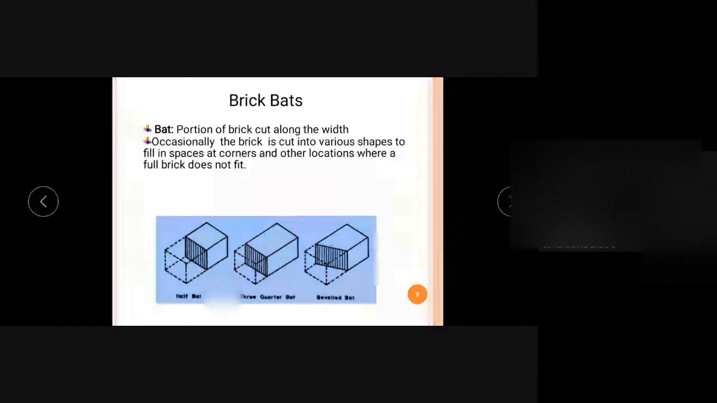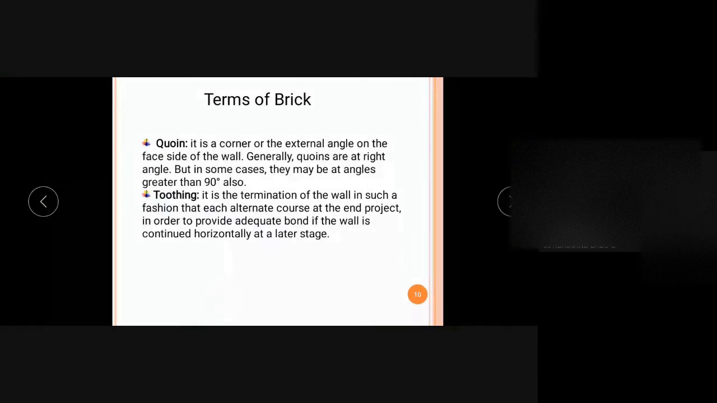So these are being used in various brick construction of the walls for arranging the bricks in order to avoid the continuous vertical joints. So this is beveled bat. So these are usually provided at the corners in order to get some shape for that particular corner. So hope you understand. So next term. So these are the terms which are being used in the brick masonry.